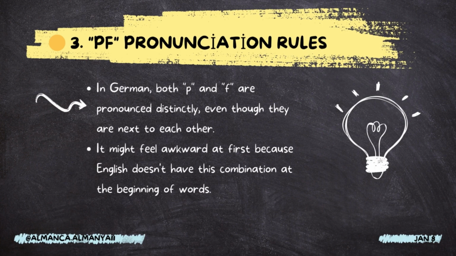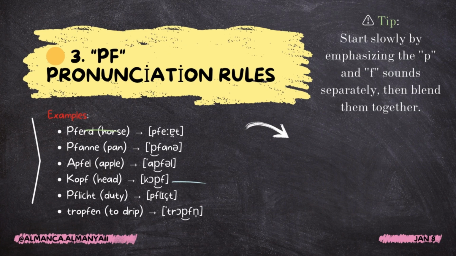Number 3: PF pronunciation rules. In German, both P and F are pronounced distinctly, even though they are next to each other. It might feel awkward at first because English doesn't have this combination at the beginning of words. Examples: Pferd, Pfanne, Apfel, Kopf, Tropfen. Tip: start slowly by emphasizing the P and F sounds separately, then blend them together.